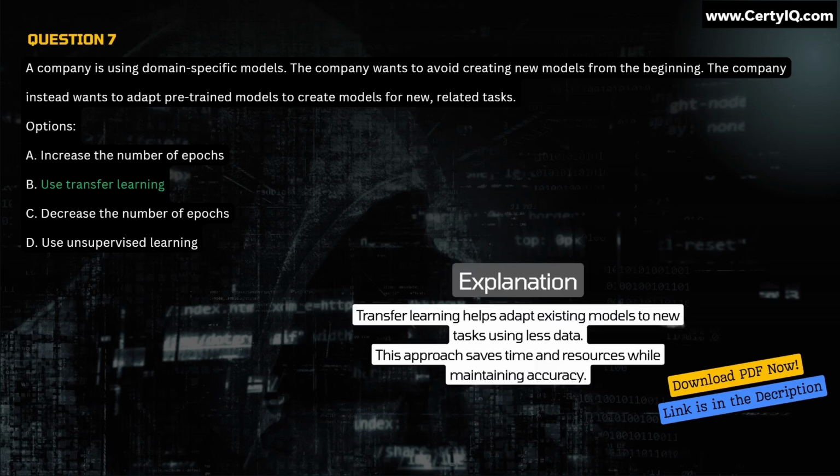Explanation: transfer learning helps adapt existing models to new tasks using less data. This approach saves time and resources while maintaining accuracy.